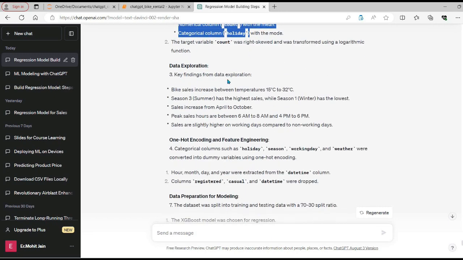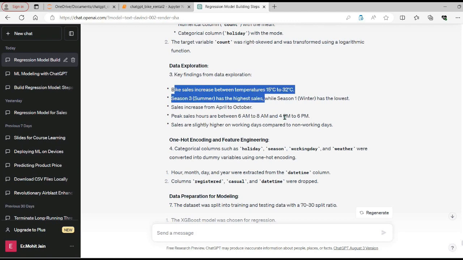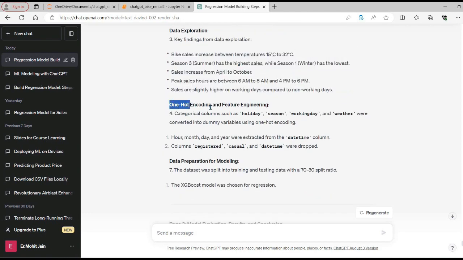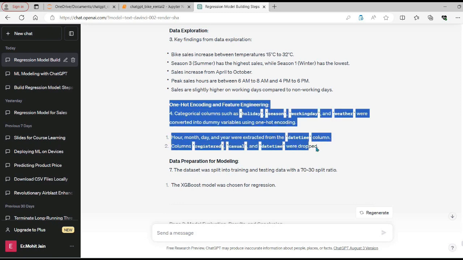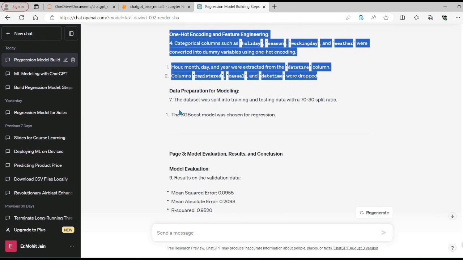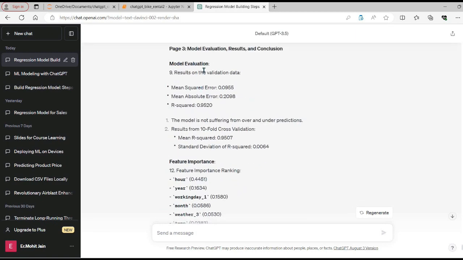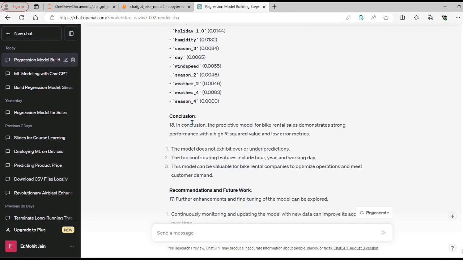exploration. Third would be key findings from data exploration, the data visualization task we did, and it has mentioned all the insights we have received. Then they have also mentioned the one hot encoding and the feature engineering step as well. Then the data preparation for modeling, 70-30, and the XGBoost model was chosen for regression. Then the final page, page 3, they have mentioned the model evaluation and some of the results and the feature importance step.